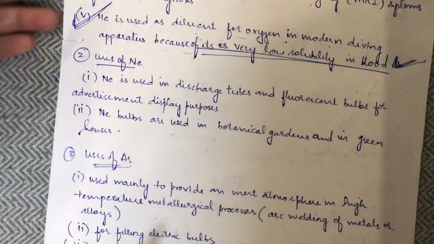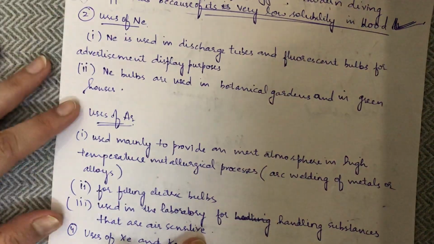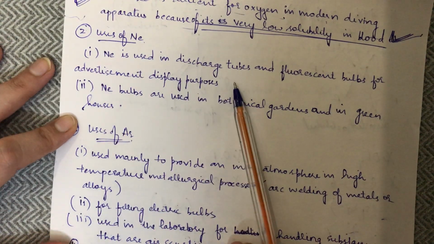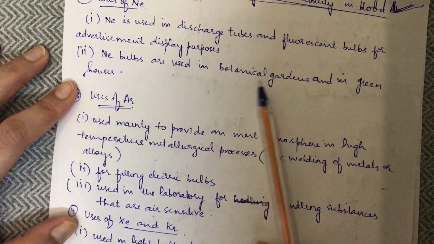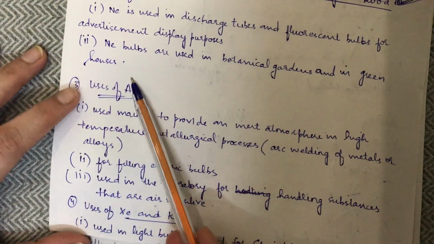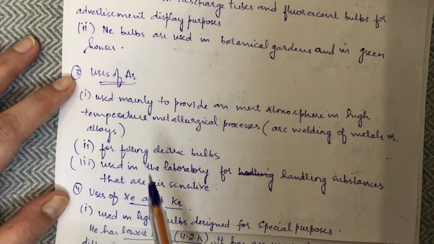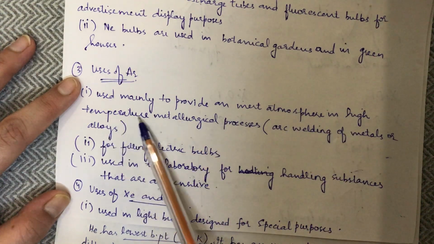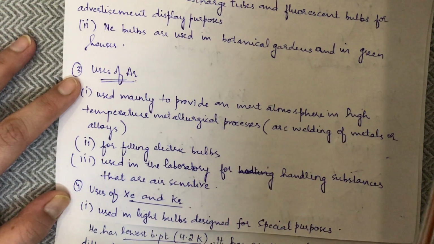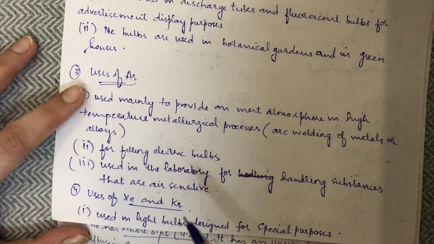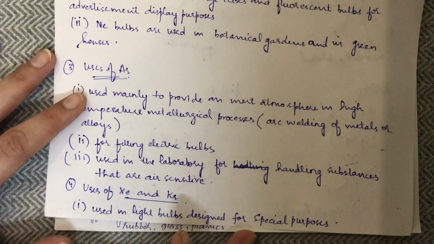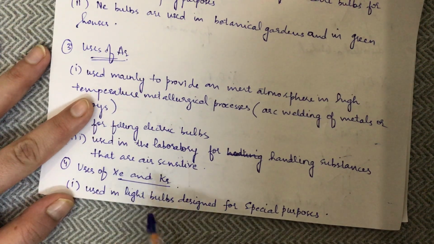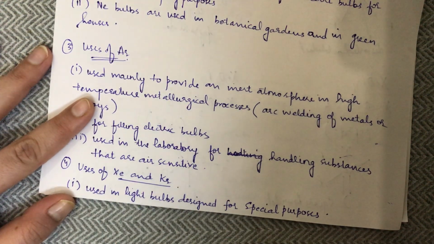Now the uses of neon. Neon is used in discharge tubes and fluorescent bulbs for advertisement display purposes. Neon bulbs are used in botanical gardens and in greenhouses. Uses of argon: used mainly to provide an inert atmosphere in high temperature metallurgical processes, for filling electric bulbs, and in laboratory handling of substances that are air sensitive. And xenon and krypton are used in light bulbs designed for special purposes.